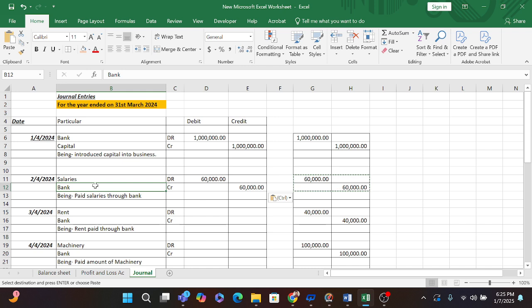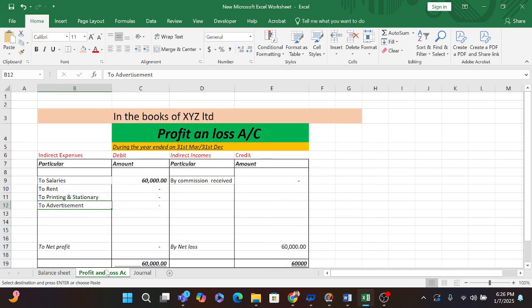I already told you that whenever the money is coming in, it will be debit, and if it is going out, it will be credit. So our bank is reducing, that is why we credit it, and the reason for it is salary. So our entry is salaries account debit to bank account. Salary is a part of profit and loss.